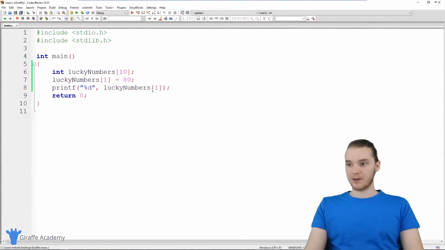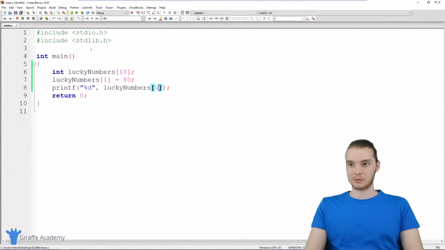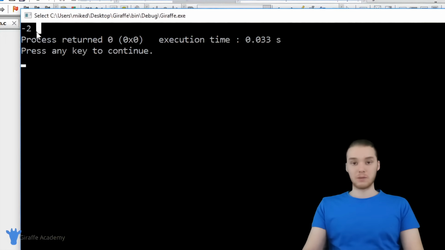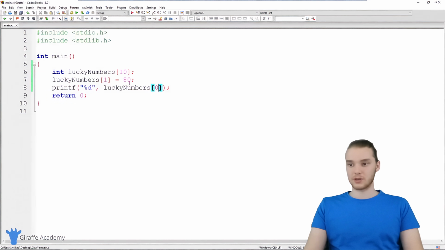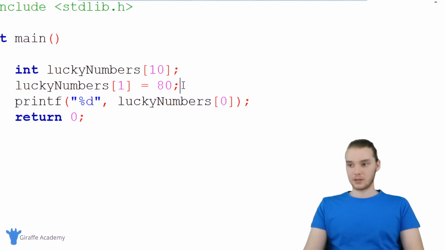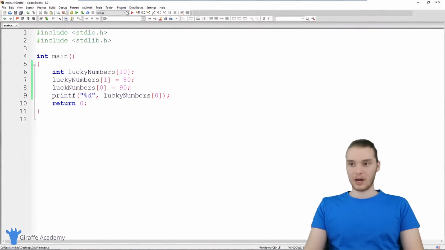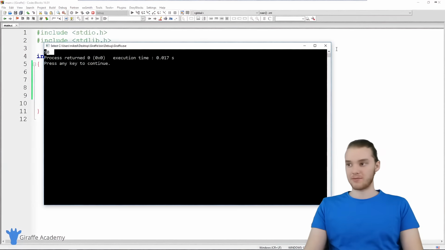But if I tried to print out, for example, lucky numbers 0, so the lucky numbers at index position 0, this is going to give me a -2, which basically means that it's not found. So basically means that there's no element inside of lucky numbers at index position 0. But if I wanted, I could do that. So I could say like lucky numbers 0 is equal to 90. And now when I run my program, it's going to be able to do that. So it'll be able to get that value.